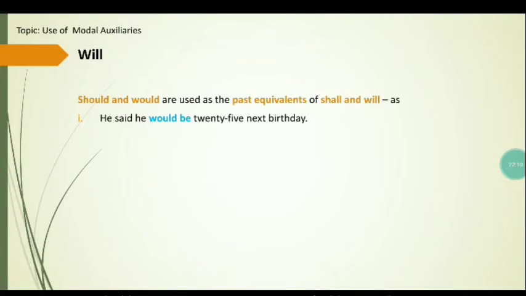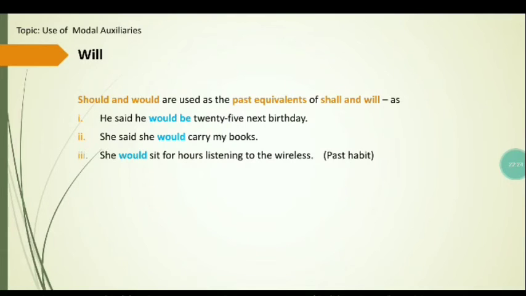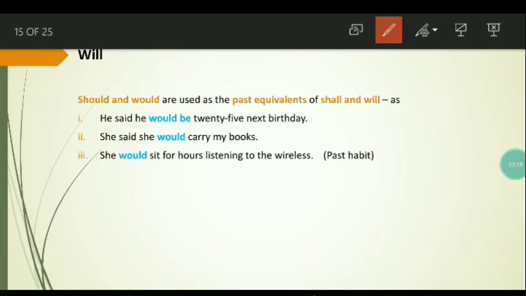He said he would be 25 next birthday. Second example is she said she would carry my books. She would sit for hours listening to the wireless. It shows the past habit. And the first example, should, indicates pure future.